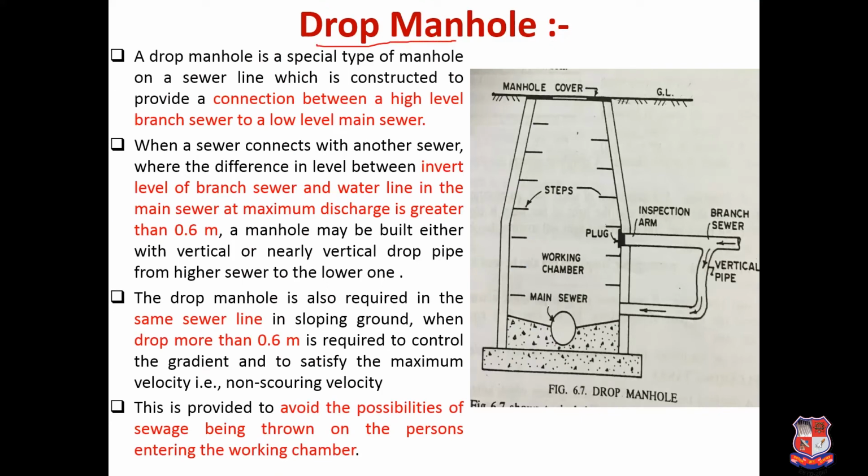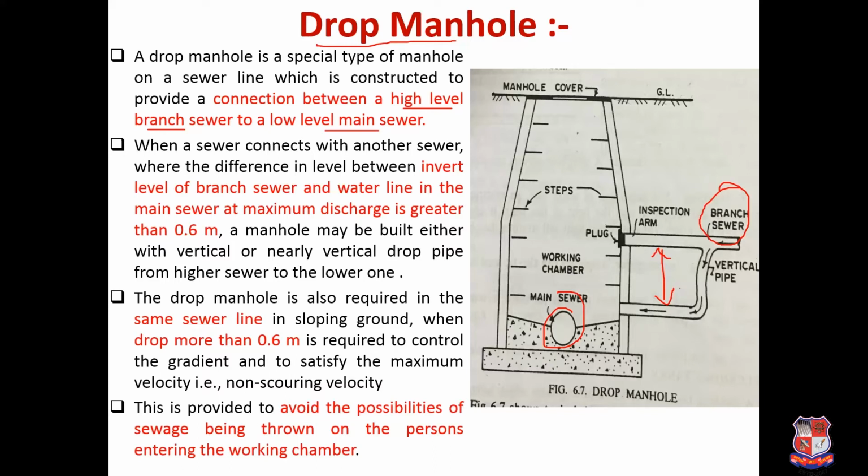Now here this drop manhole is a special type of manhole on a sewer line which is constructed to provide a connection between a high level sewer and a low level sewer. So generally a high level branch sewer and a low level main sewer. In this figure, this is your main sewer and this is your branch sewer, but the height from which this branch sewer is supplying water is large.